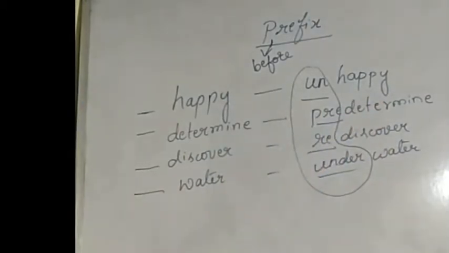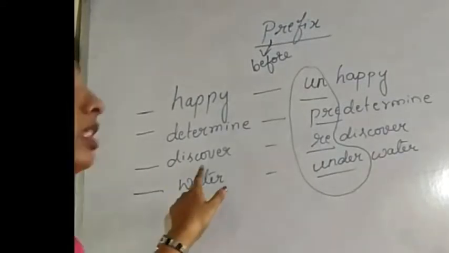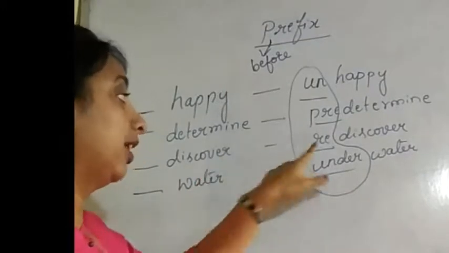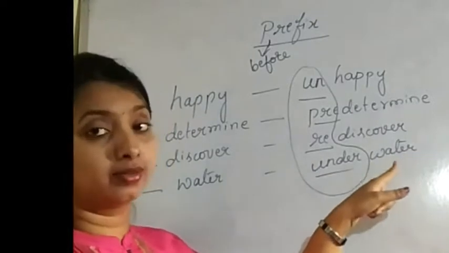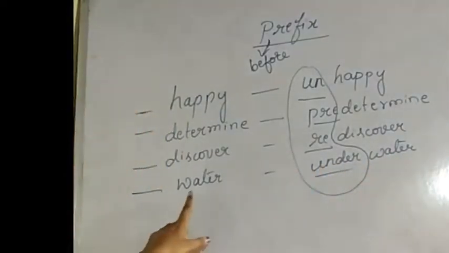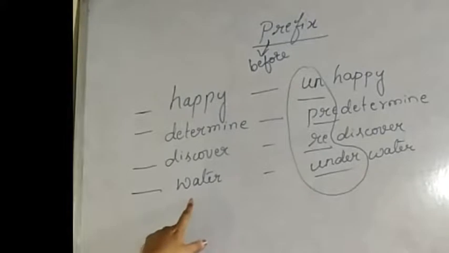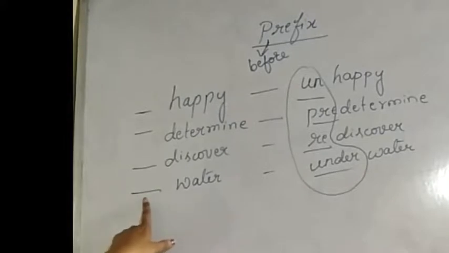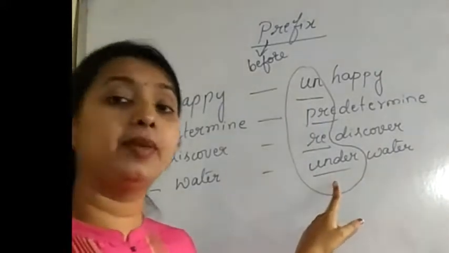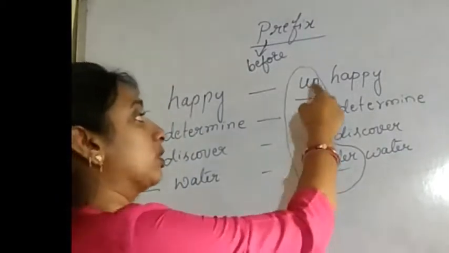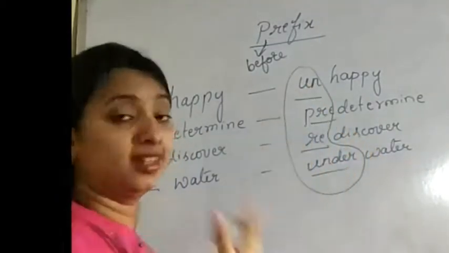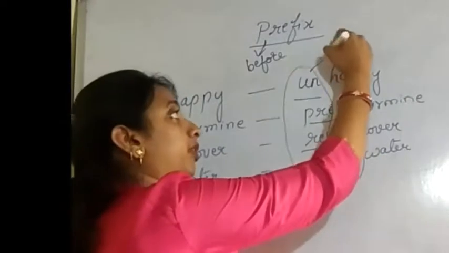Next word we'll go for discover. For this discover, I added re. So it became rediscover. So this is a new word. Next one, water. By adding some letters before this one, you have to make a new word. So you added under, so it became underwater. So these words or group of letters are called as prefixes.